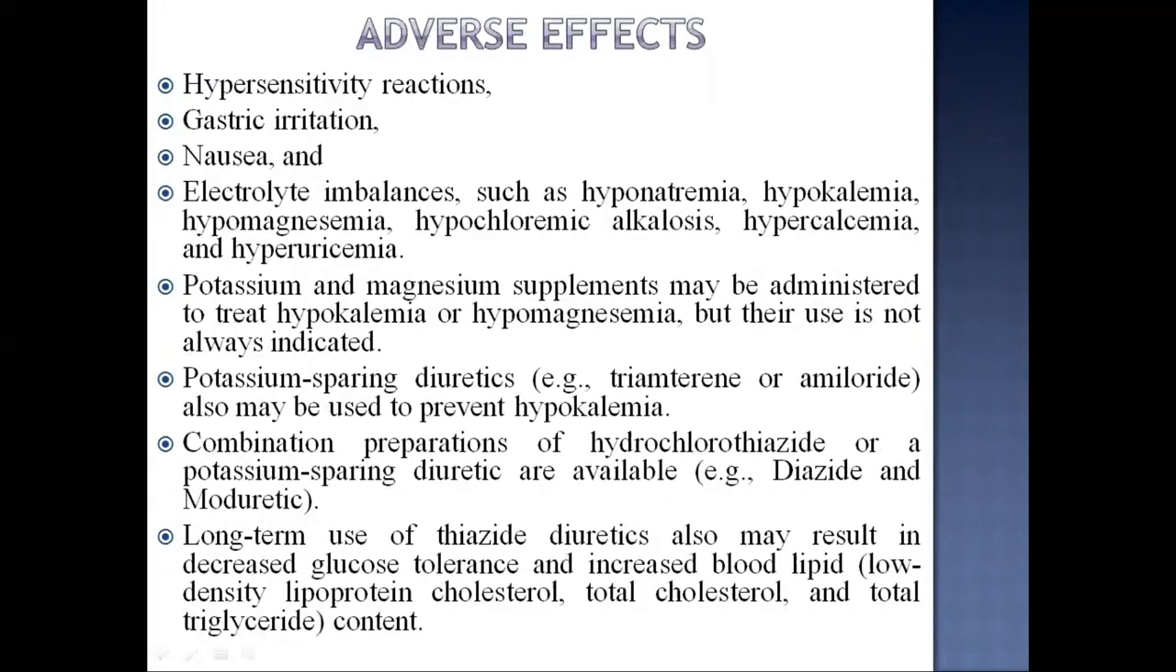In adverse effects, hypersensitivity reactions, gastric irritation, nausea, and electrolyte imbalances such as hyponatremia, hypokalemia, hypomagnesemia, hypochloremic alkalosis, hypercalcemia, and hyperuricemia can be seen. Potassium and magnesium supplements may be administered to treat hypokalemia or hypomagnesemia, but their use is not always indicated. Potassium sparing diuretics like triamterene or amiloride also may be used to prevent hypokalemia. Combination preparations of hydrochlorothiazide with a potassium sparing diuretic are available, for example, Dyazide and Moduretic.